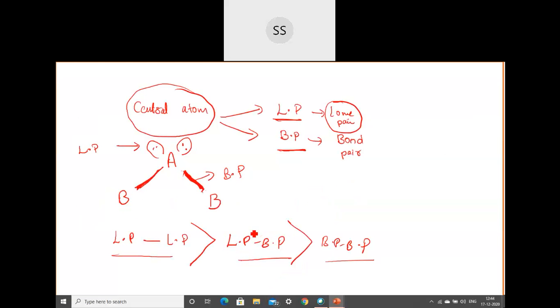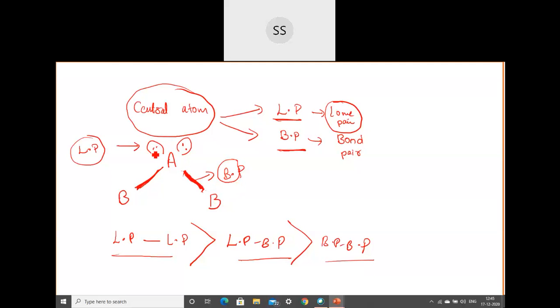Next, I told you in the central atom, we come across one is the lone pair of electron and the other one is the bond pair of electron. But lone pairs are the ones not involved in the bonding process. Bond pairs are the ones involved in the bonding. So if they are involved in the bonding, their tendency to cause repulsion will be less because they are held up here.